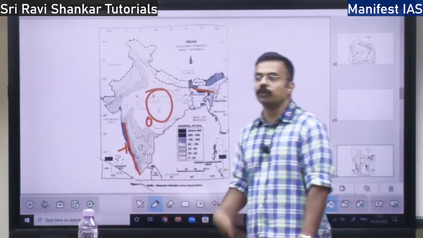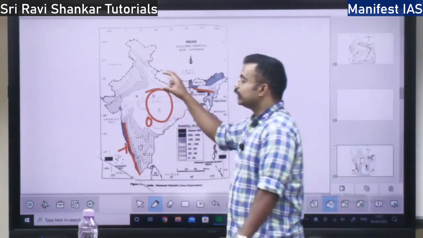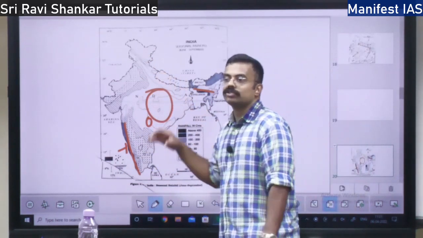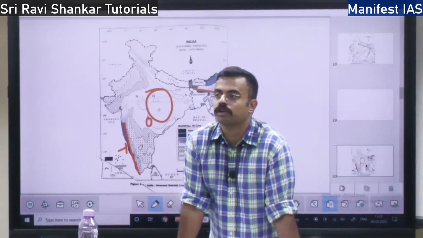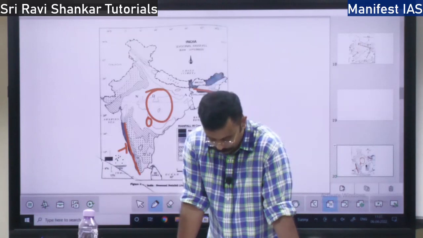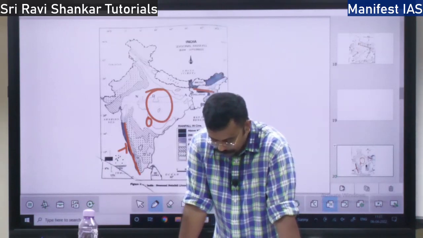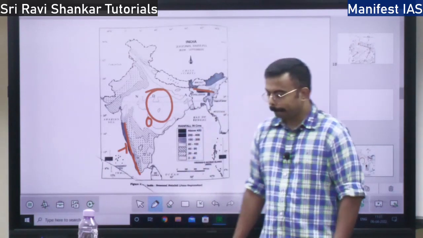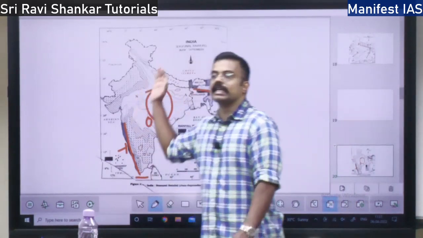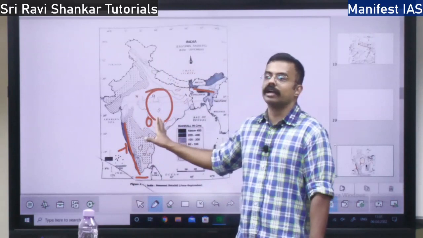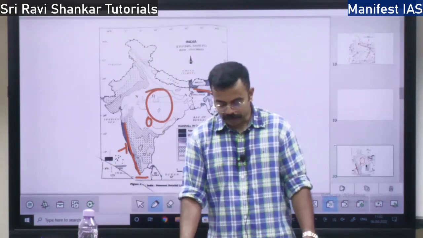With whom does the ITCZ start moving? It starts moving with the sun. As the sun moves, the ITCZ, also called the monsoon trough, will also start moving south, and by the month of December, the entire ITCZ is out of the Indian peninsula. It won't be lying over the Indian peninsula.